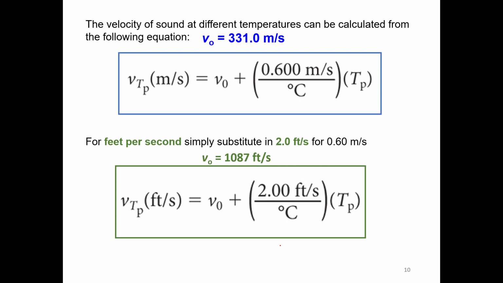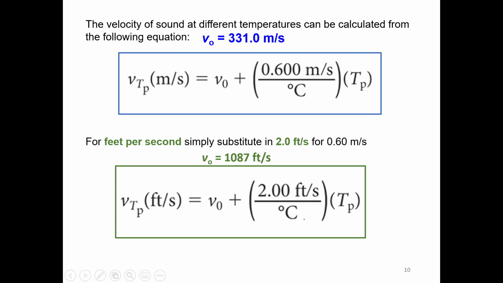And also, if we need to calculate the velocity of the sound in feet per second, then in this case, the velocity of the sound at 0 degrees Celsius, which means the y-intercept, is 1087 feet per second, is this number. And in this case, the slope in feet per second will be 2. Then in each degree Celsius, the velocity of the sound increases by 2 feet per second. And this is why the slope in this case is 2.